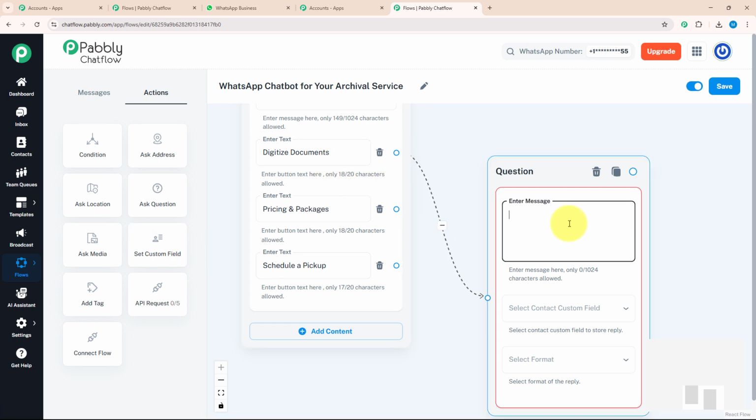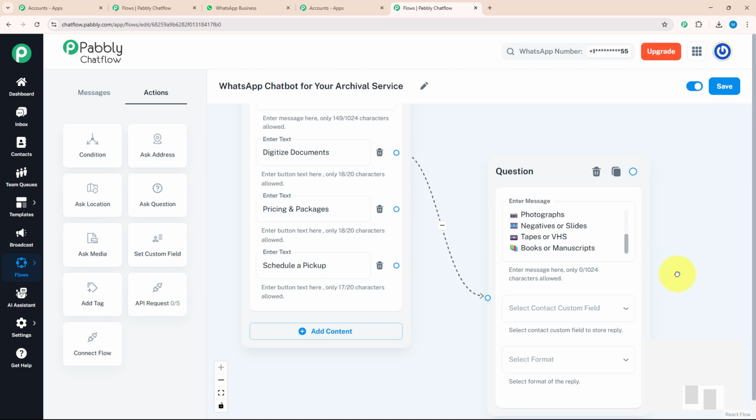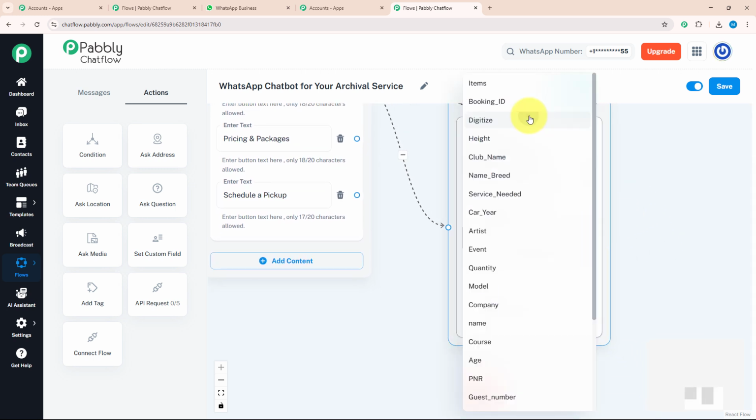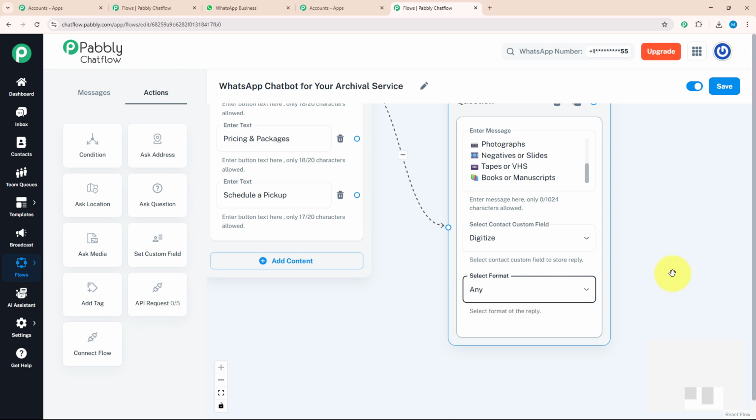After that, I will enter a message which will ask them a question that what they want to digitize. And over here, I have given them few options. With that, I will select my contact custom field as digitize and my format as any. Now you must be wondering from where we can add a contact custom field.